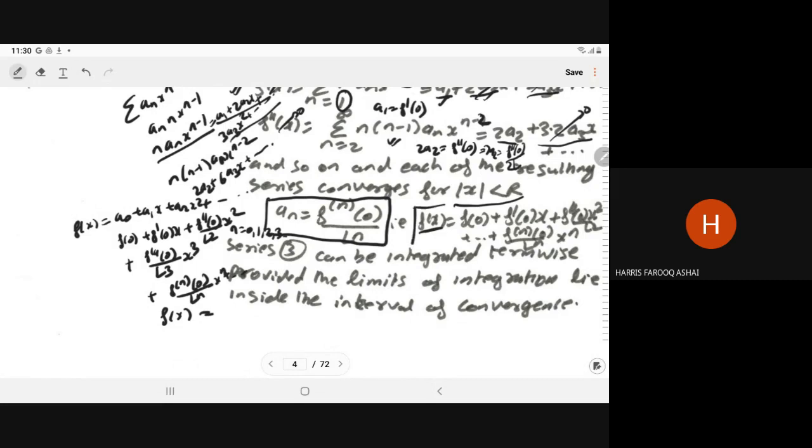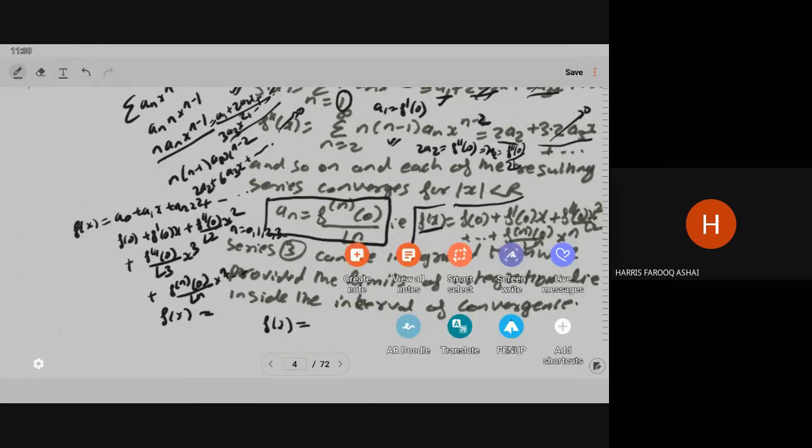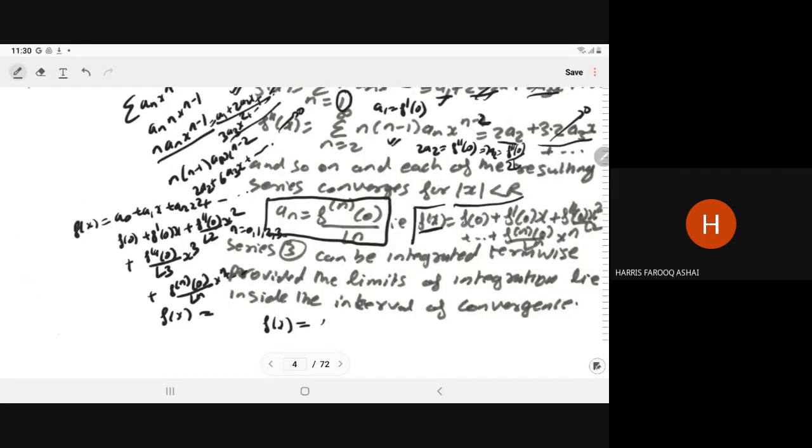f(x) can be written as f(0) plus f'(0)x plus f''(0)x squared upon factorial 2, and so on, plus the nth derivative of f at 0 upon factorial n times x to the power n. So this series can be integrated term-wise, provided the limits of the integration lie inside the interval. Since f(x) is f(0) plus f'(0)x plus f''(0) upon factorial 2 x squared.